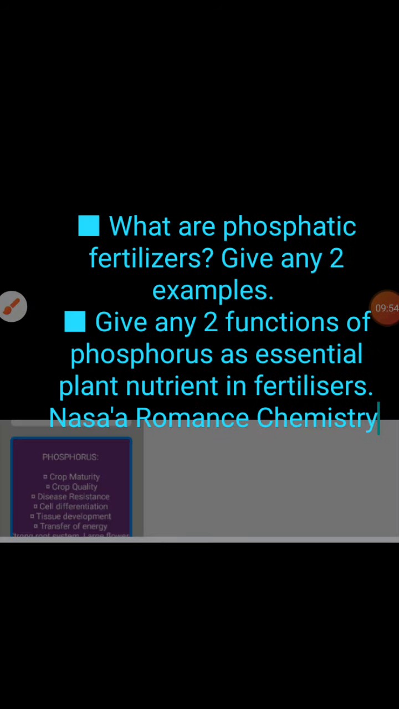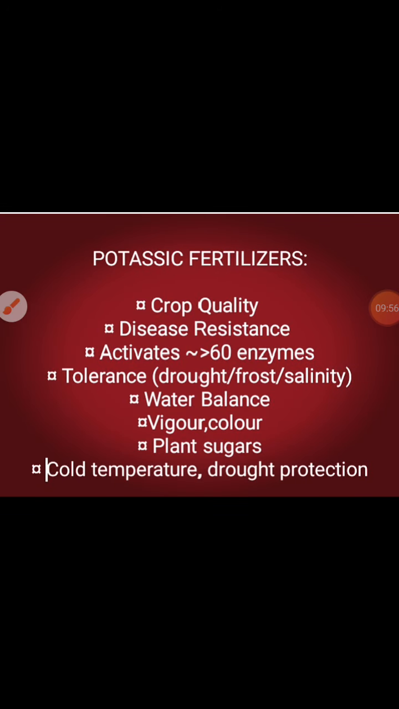Give any 2 functions of phosphorus as an essential plant nutrient. The functions of phosphorus as an essential plant nutrient are: it is going to give you good quality, fast fruit, disease resistant fruit, and you get very happy because you're getting a strong root system, large flowers, and beautiful mangoes. Okay, are you happy?